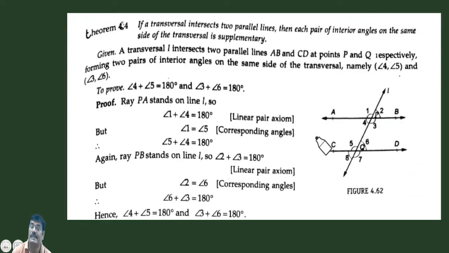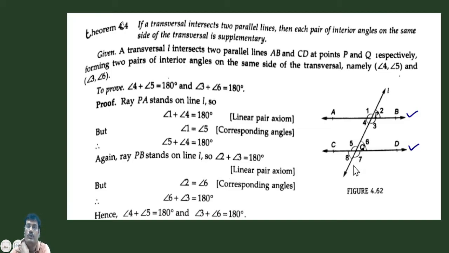Theorem 6.4. What does it say? If a transversal intersects two parallel lines, then each pair of interior angles on the same side of the transversal is supplementary. To see that, here are lines AB and CD, which are the parallel lines. They are intersected by transversal line L at points P and Q. Name the angles 1, 2, 3, 4, 5, 6, 7, 8 as we did previously.